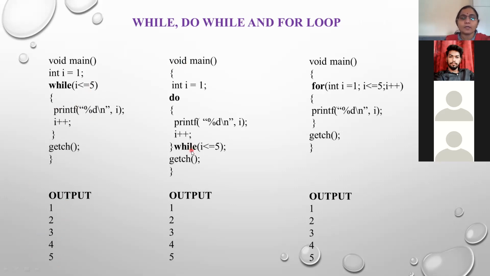In the case of do while, just note down the differences. The same task: integer i equal to 1, the initialization statement. Then the body of the loop: printf the value of i initially, so the 1 will be printed. i plus plus means 1 plus 1, 2. Then at the bottom, it checks the condition: 2 is less than or equal to 5. Yes, the condition is true. If the condition is true, then control goes back into the body of the loop.